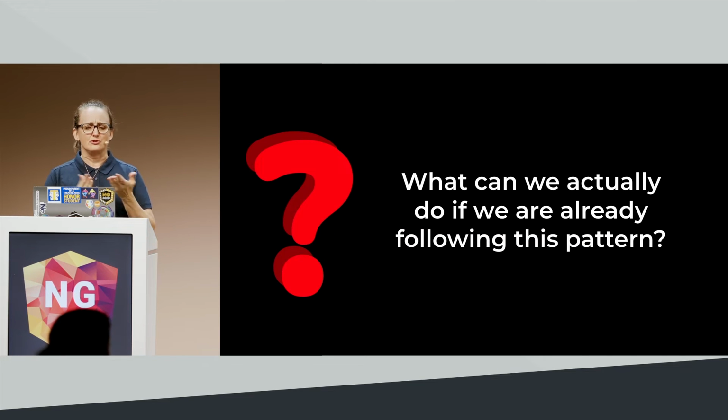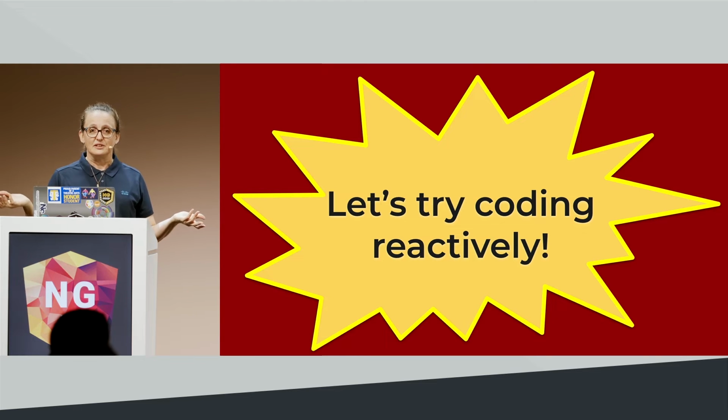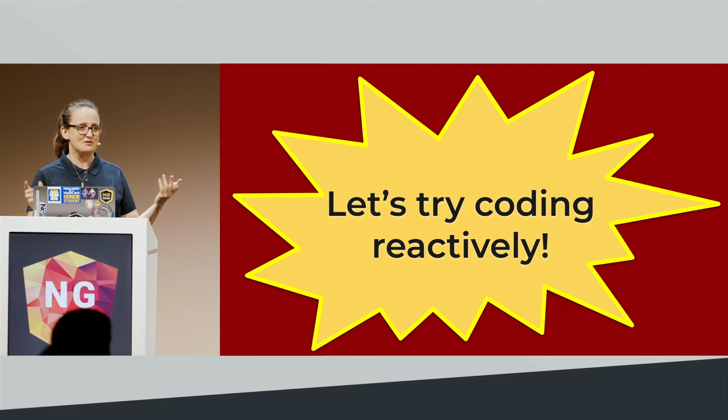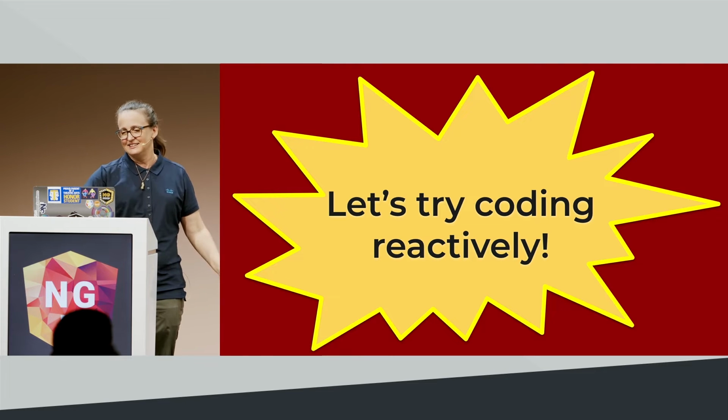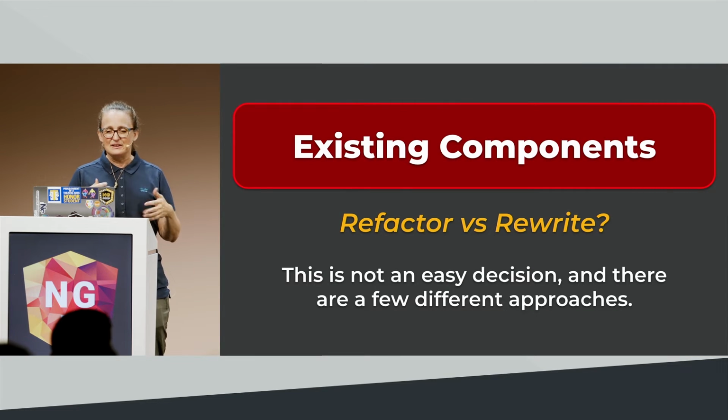So what can we actually do if we're already following this pattern? Well, we can try coding reactively, right? That seems very simple. Simply code reactively, everybody. Everyone's doing it. It's fun. And you sort of end up in this position of, am I going to refactor? Am I going to rewrite? And that's not really an easy decision.